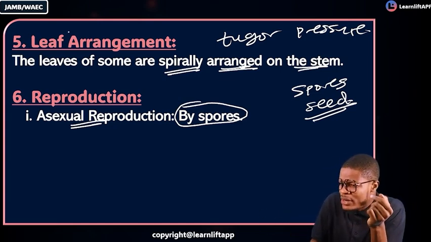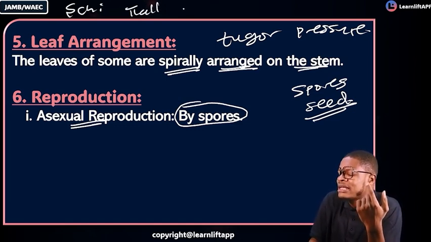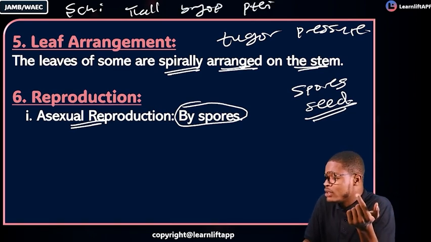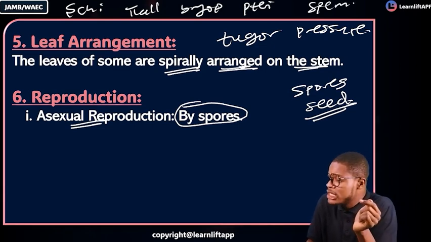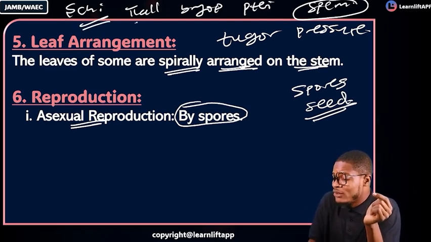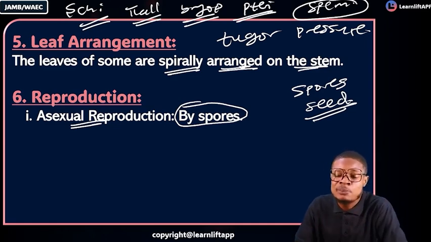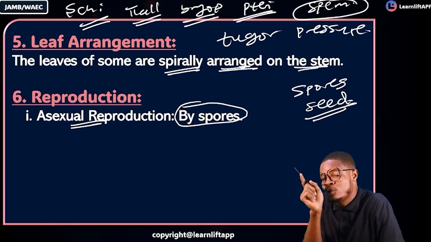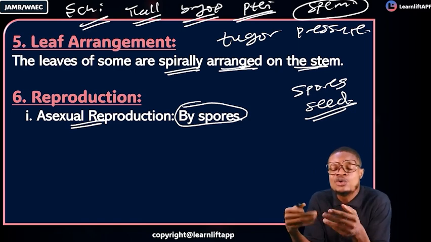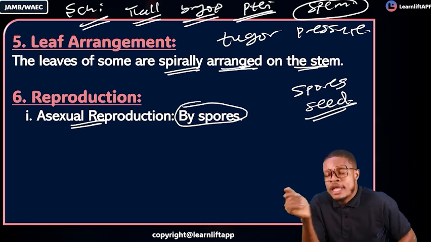Look at it now. You know we said that we have your schizophytes, then your thallophytes, then your bryophytes, then your pteridophytes, then the spermatophytes. The spermatophytes are the seed-bearing plants. The schizophyte, thallophyte, bryophyte and pteridophyte, all of them produce what? Spores. Does it make sense? The only one that produces seed is the spermatophyte. So in terms of their reproduction, number 1, asexual reproduction is by spores. That's one in bryophytes.